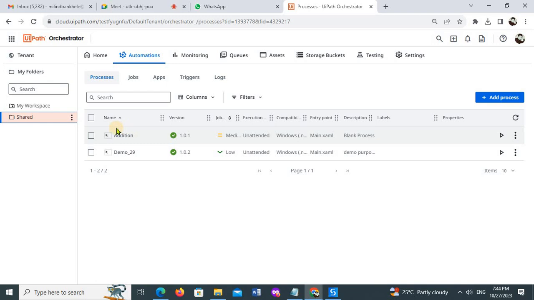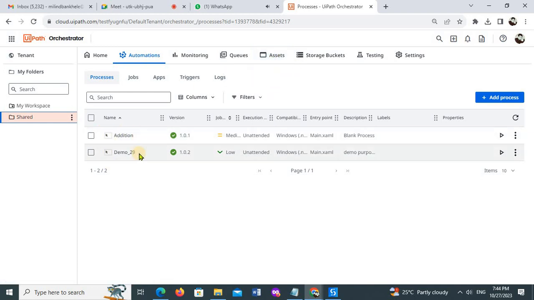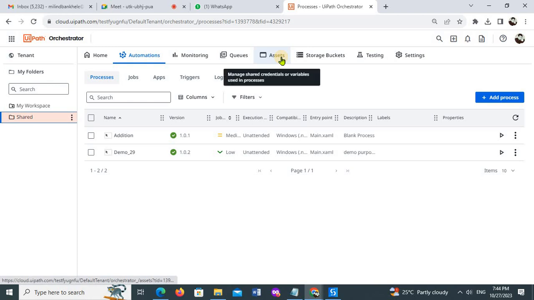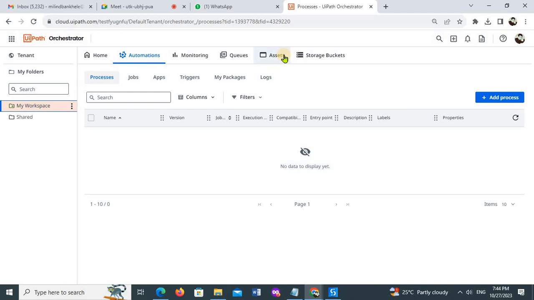Now if I have two processes and I want to use a common variable in both, instead of putting that value inside each process's code, I'll simply create one asset here and easily use that asset inside these processes. So whether I have two processes or 10, the asset acts as a global variable for all of them. We will see one by one how we can create it and how we will access it.